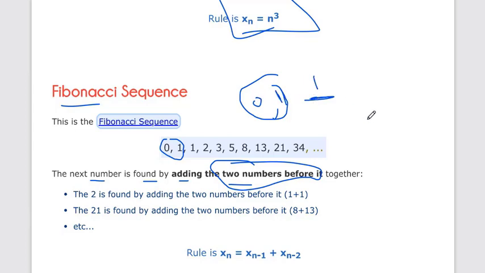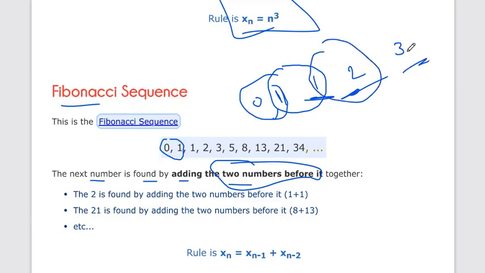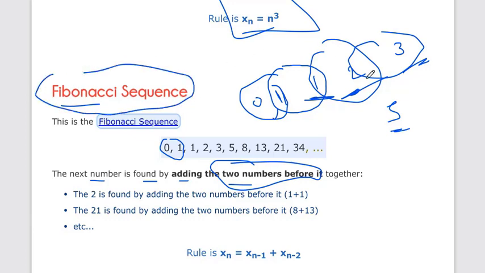0 plus 1 is 1. Now our next term is the addition of the previous 2 numbers, so it is 2. Our next term is the addition of these 2 numbers, 3. Our next term is the addition of these 2 numbers, it is 5. Okay, so this is called the Fibonacci sequence. Each term is found by adding the 2 numbers before it: 1 plus 1 is 2, and 21 is found by the addition of 8 plus 13.